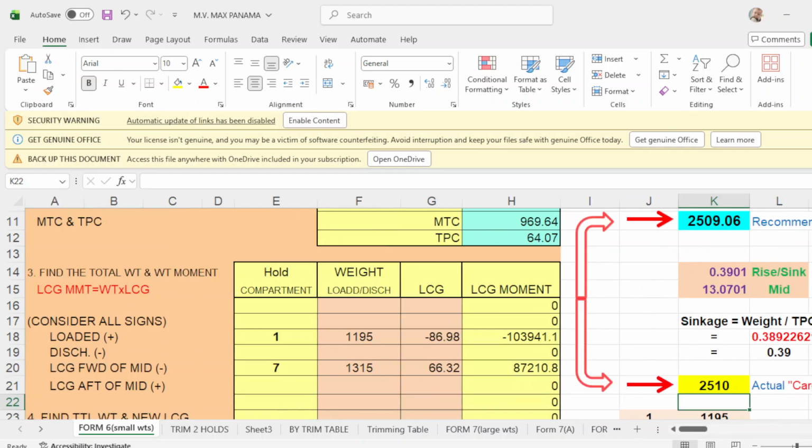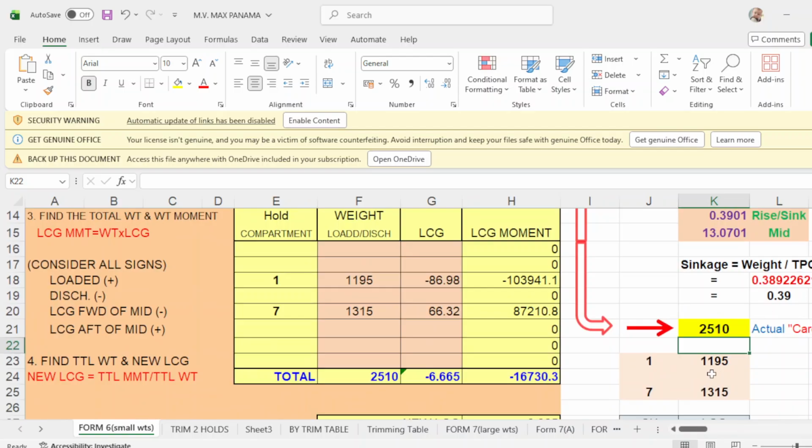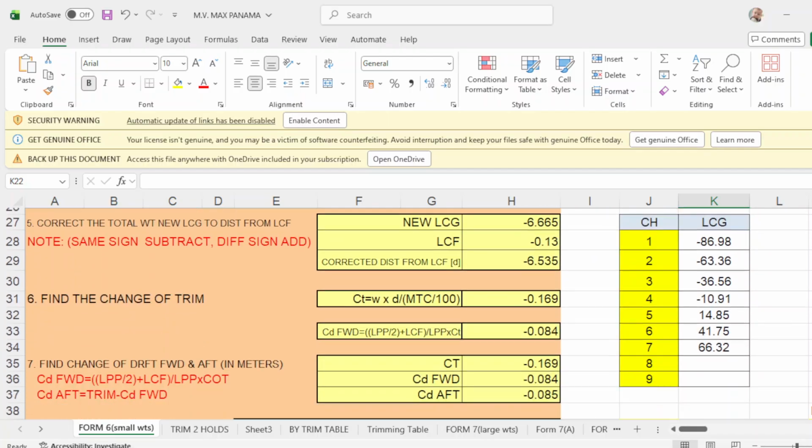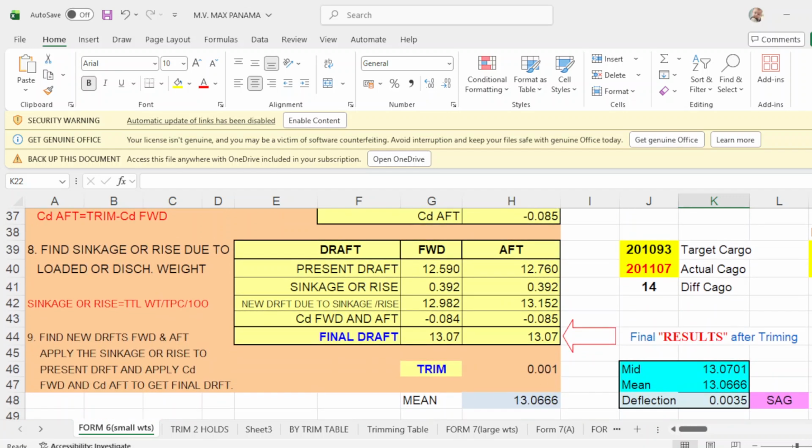Take note that you're going to load number 1 is 1195, apply your LCG, and number 7 is 1315, apply your LCG, and your departure drop is 13.07, even keel, and no trim, and round up this one, that will be 13.07, and your flexion is 0.